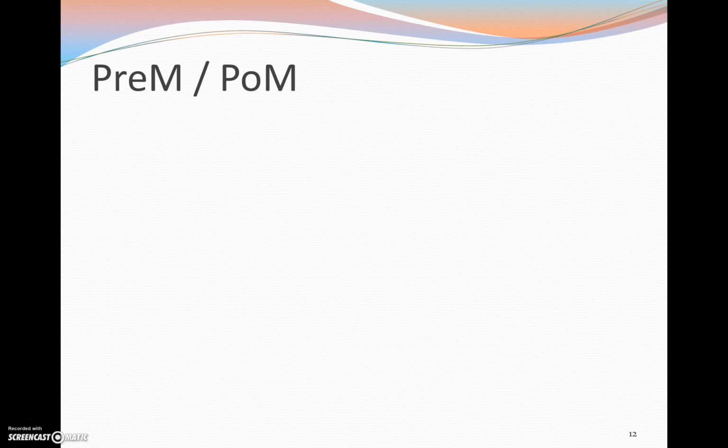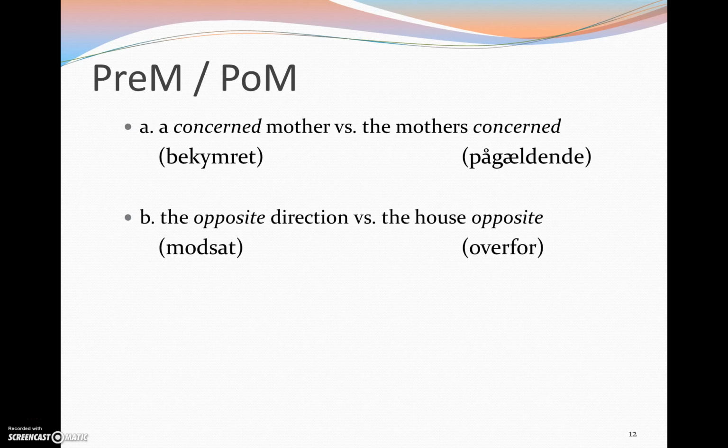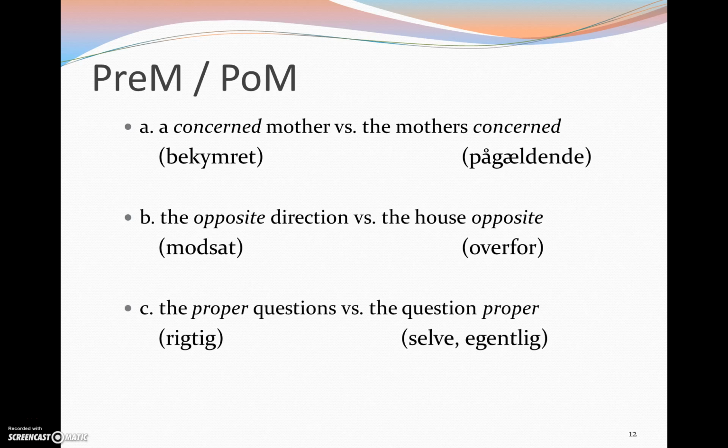Now, in some cases, the meaning of the adjective actually differs depending on whether it's used as a pre-modifier or a post-modifier. So here we have a couple of examples, a concerned mother versus the mother's concerned. We can see in the first instance, it occurs here as a pre-modifier to mother, and it means bekymret. Where the mother's concerned, it means the pågældende mødre. And we have some more examples here, the opposite direction versus the house opposite, the proper questions versus the question proper.